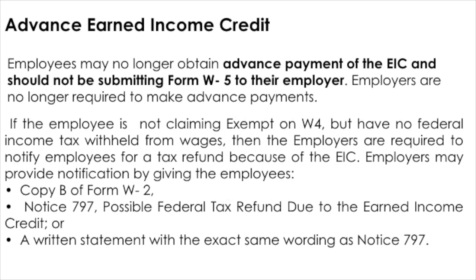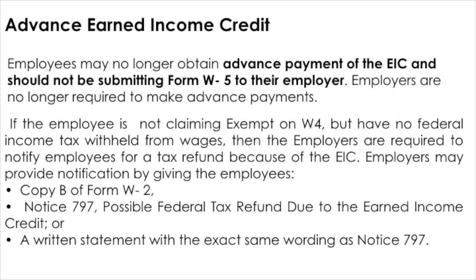If the employee is not claiming exempt on the W-4, but because the income is low, there is no federal income tax on the wages, then the employers are required to notify the employees of the tax refund because of the earned income credit.